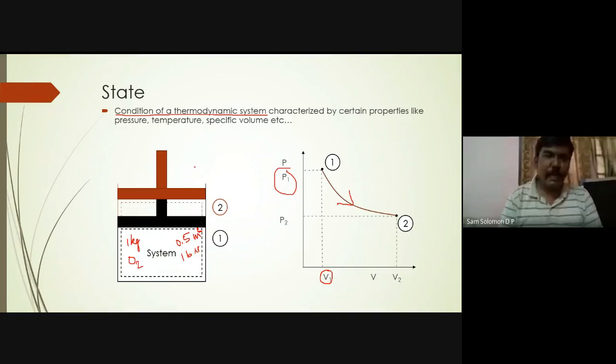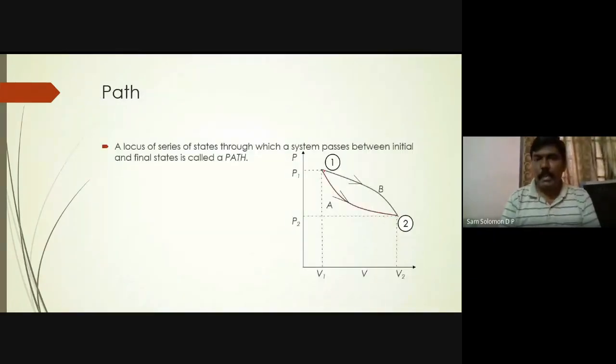It is moving from 1 to 2, which means there is an expansion. Expansion in the sense there is an increase in volume and a decrease in pressure. That is what you can see in the next picture also. Volume has increased along the x-axis and your pressure has decreased along the y-axis, right? That is what it has done when you moved from 1 to 2. From 2 to 1, you are compressing it again. But here also they have shown from 1 to 2, but the path is different.